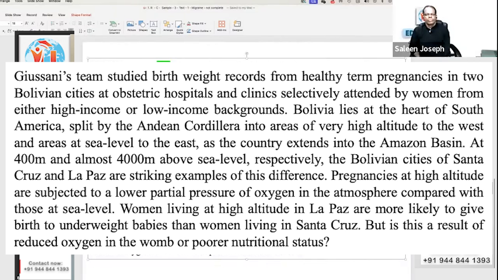Pregnancies at high altitude are subjected to a lower partial pressure of oxygen in the atmosphere compared with that at sea level. Women living at high altitude in La Paz are more likely to give birth to underweight babies than women living in Santa Cruz. But is this a result of reduced oxygen in the womb or poor nutritional status?